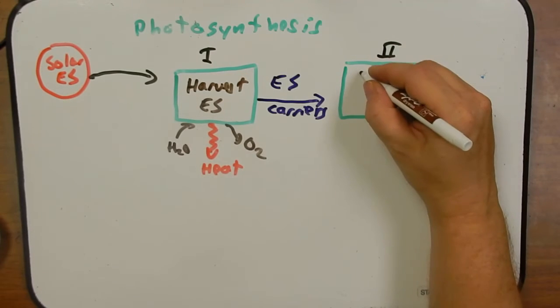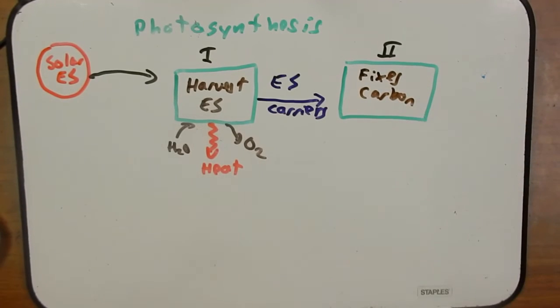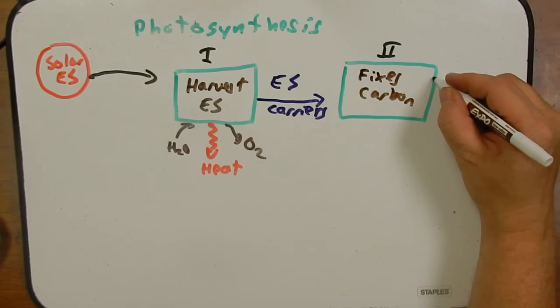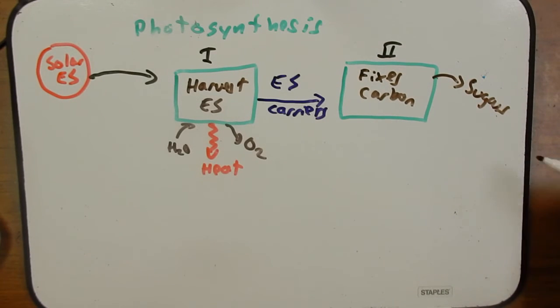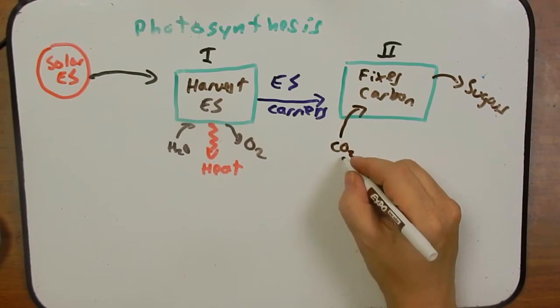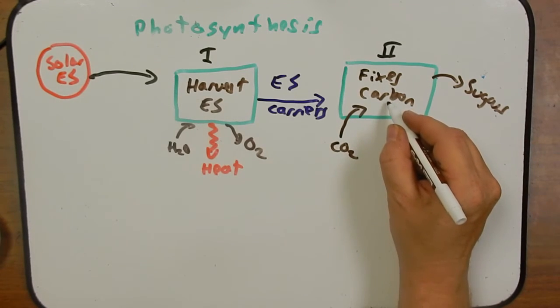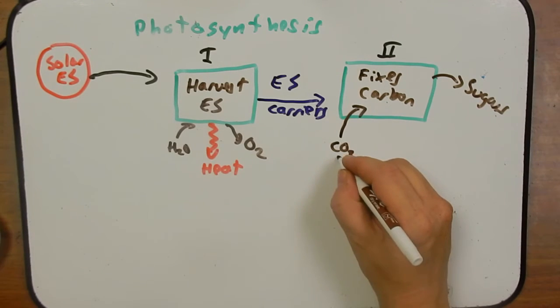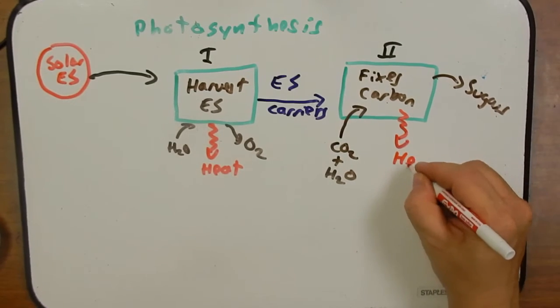This stage fixes carbon. And we'll talk in more detail about that later. But in the process of fixing the carbon, sugars are generated. These sugars are then used by the plant or the animals that eat the plants for their chemical energy. So the sugars are used for their chemical energy. In this process, CO2 is fed into stage 2 of photosynthesis. It's this carbon that is used to get fixed and to make these sugars, and also water. Also, not surprisingly, heat is lost.